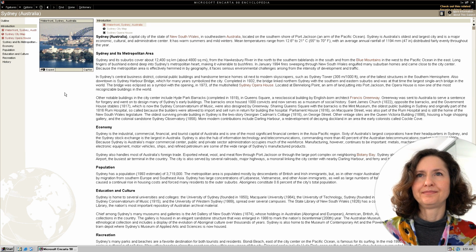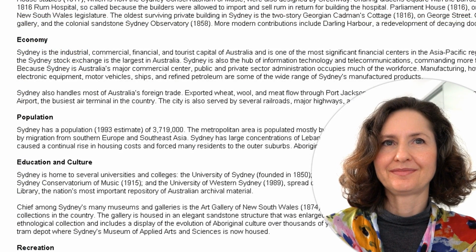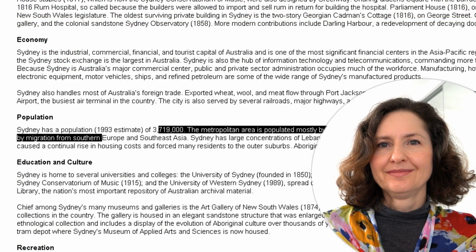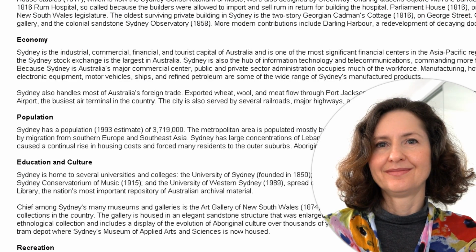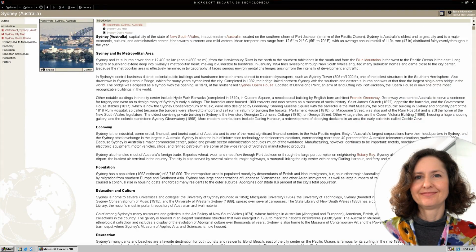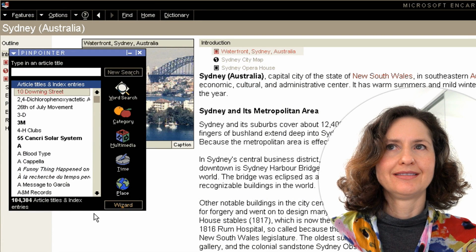But there you go, then you get an article about Sydney, it's got a photo there, but remember this is quite outdated now, considering it was written back in 1997. See, Sydney has a population of 3.7 million. It's now over 5 million, so yeah, it's quite outdated information. Just another little example now of how you can use another section in the pinpointer.